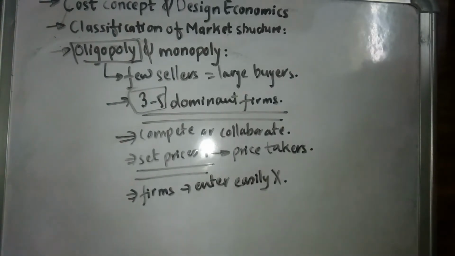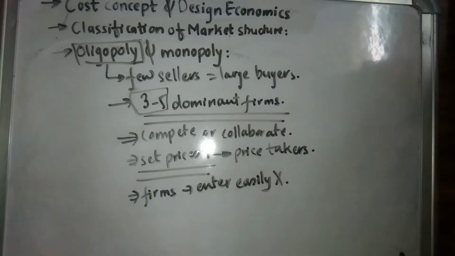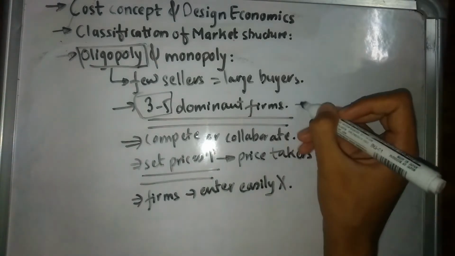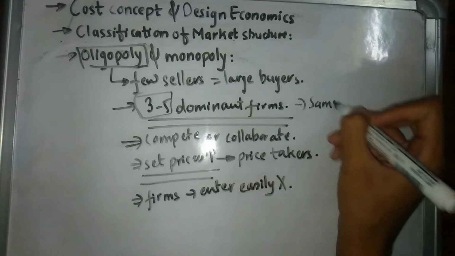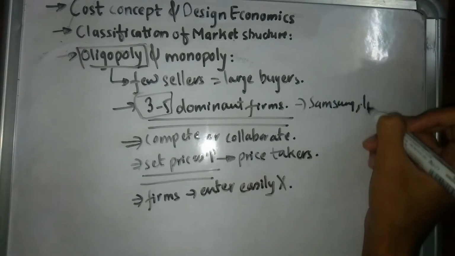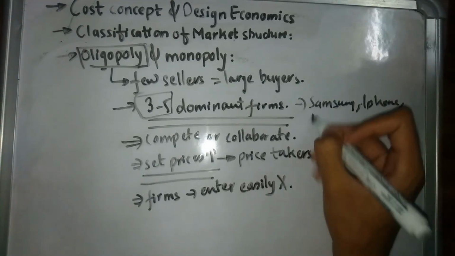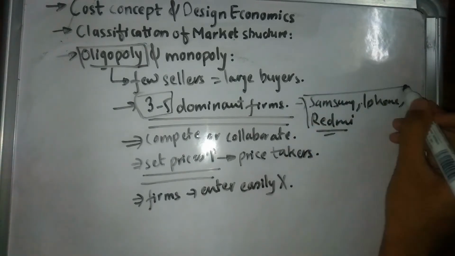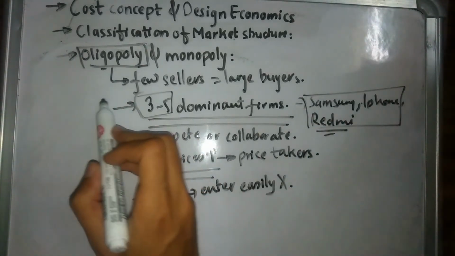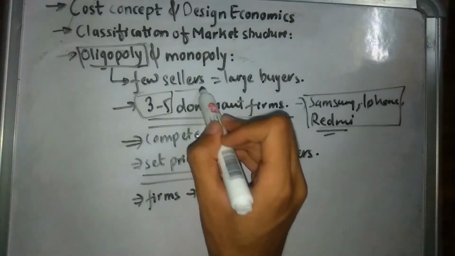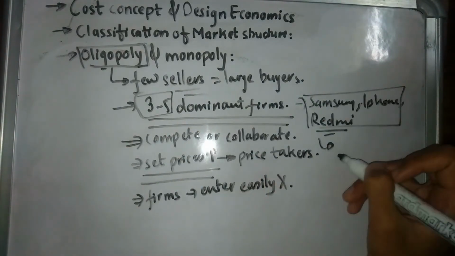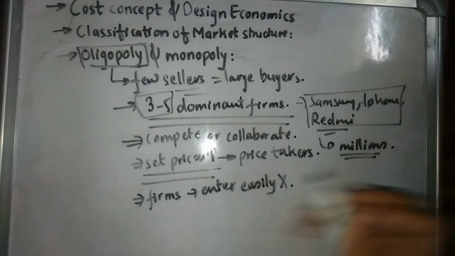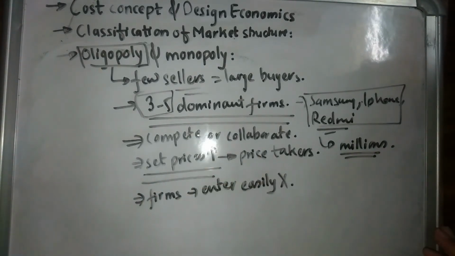So some of the examples of oligopoly can be our smartphones. In the case of smartphones, we just have a few names like Samsung, iPhone, or Redmi. So we just have around 3 to 5 big names. They are our few sellers, but we have millions of consumers of this type of company.